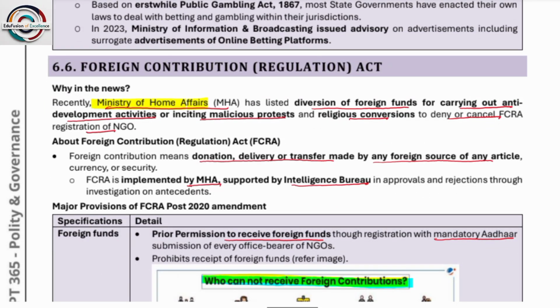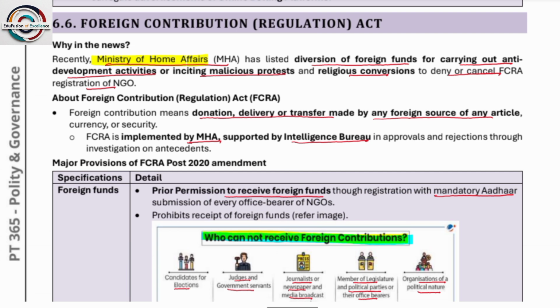Next is the Foreign Contribution Regulation Act. Recently, the Ministry of Home Affairs listed the diversion of foreign funds for carrying out anti-development activities, for inciting malicious protests and religious conversions, as grounds to deny or cancel FCRA registration. So the Ministry of Home Affairs has imposed some rules and regulations for unauthorized transfer of payments. Foreign contribution means donation delivered or transfer made by any foreign source of any article.